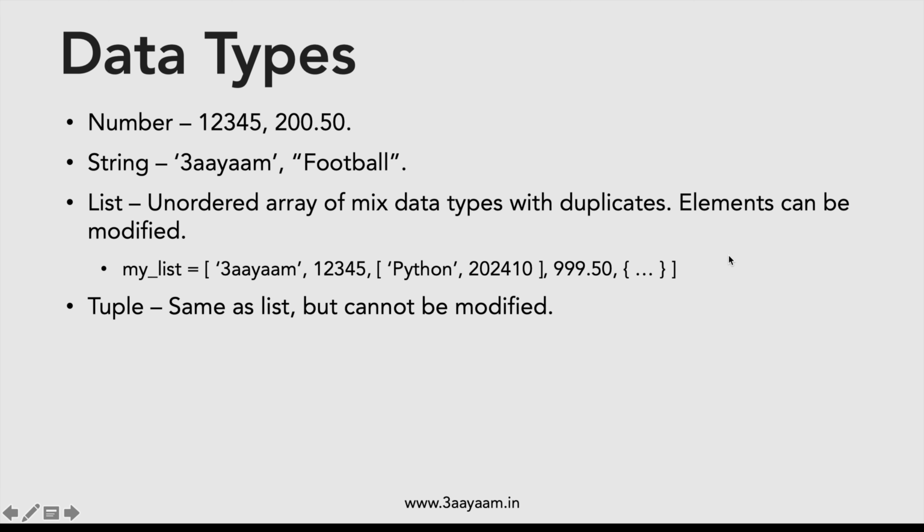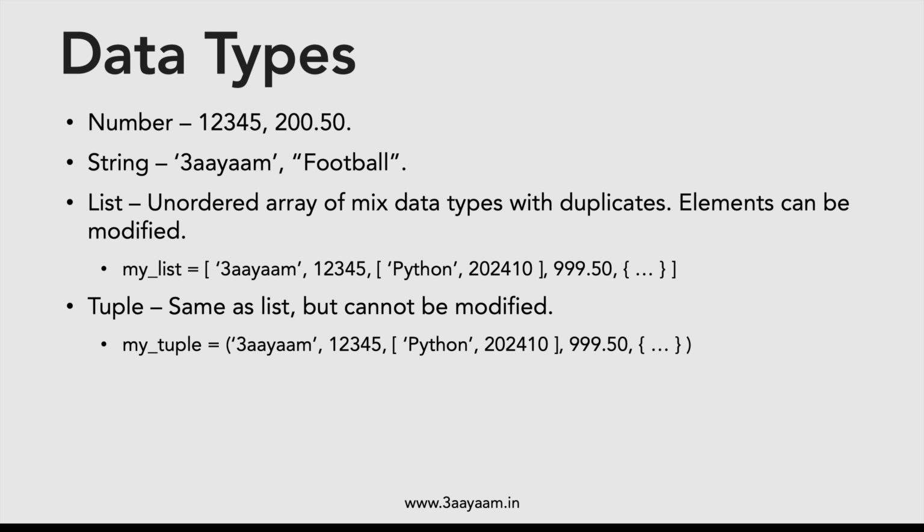A tuple is the same as a list, but it cannot be modified. For example, a tuple is something like this. I'm putting the same values, but the difference is that in a list you can, let's say, modify this particular value.